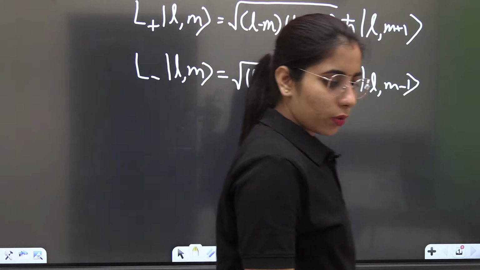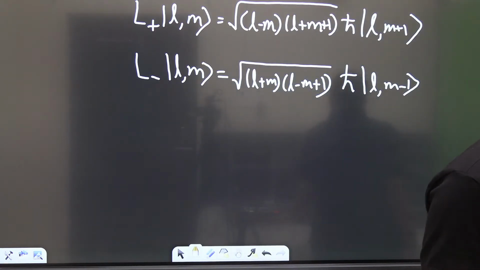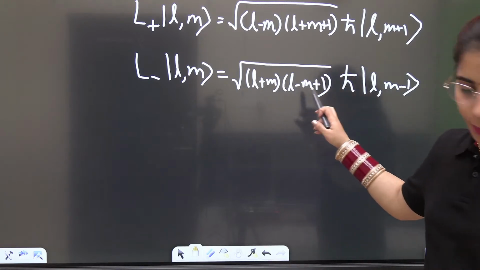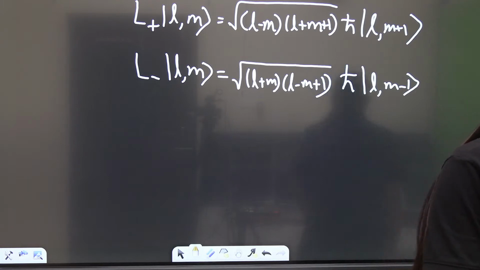That's it. This is what you are going to get. Okay. In case there is still any doubt, you can mention it. L plus M, L minus M plus 1, L minus M, L plus M plus 1. That's it. Okay, great. In case there is any doubt or difficulty, just mention it in the comments. And if everything is clear, that's great.